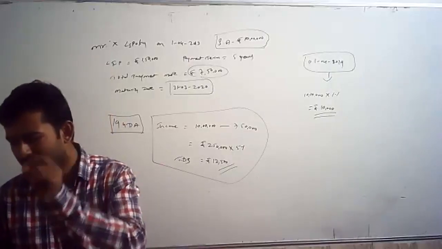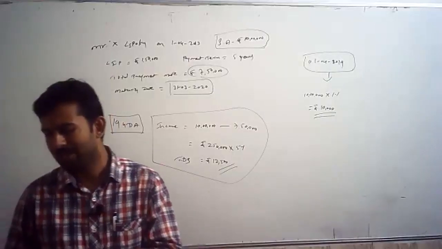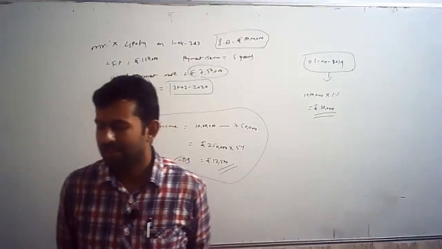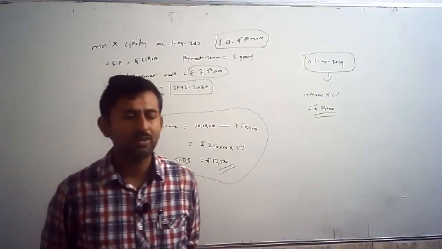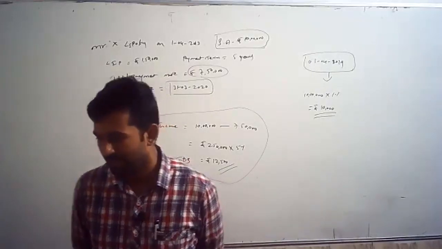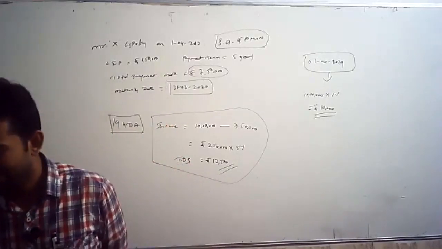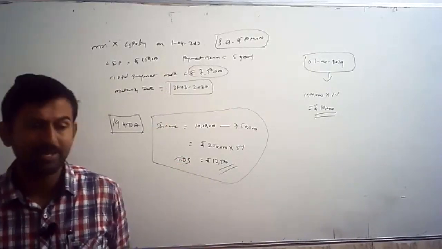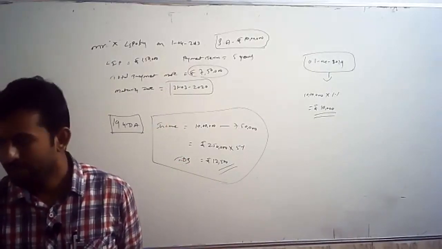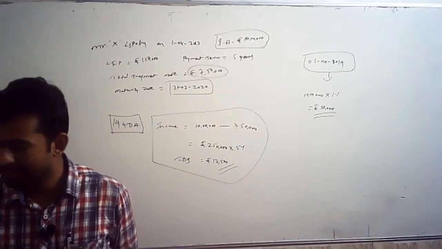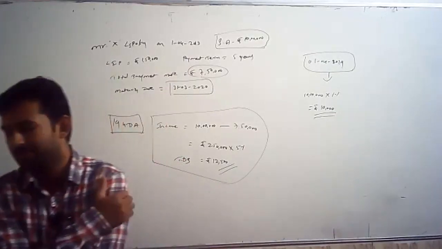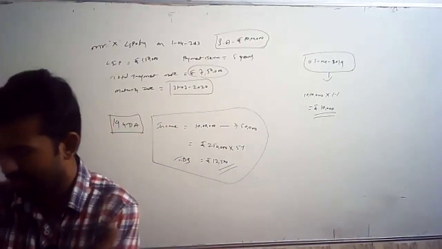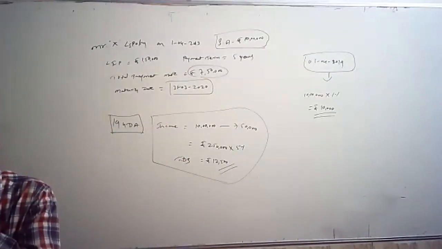Any payment under that scheme, payment of deposit under National Savings Scheme, any person, whoever is paying, and who is the recipient? Only individual or HUF. The TDS will be deducted at the rate of 10%. At the time of making the payment, TDS will be deducted. No TDS if payment is less than 2,500 per annum. The payment, whatever is made, is less than 2,500. No TDS will be deducted. Fine.